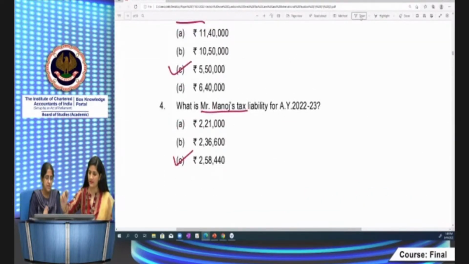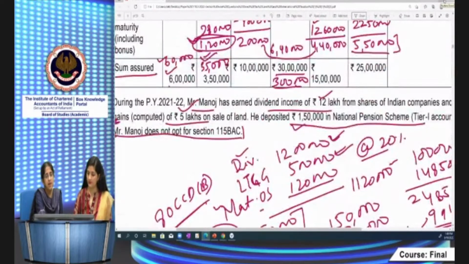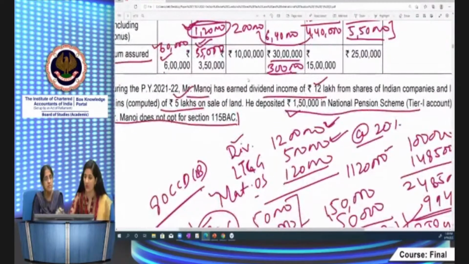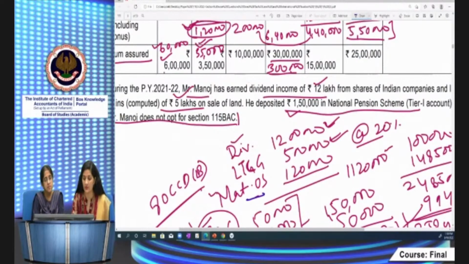Mr. Manoj tax liability here. See, this question MCQ 4 is asking to compute the tax liability of Mr. Manoj. Here he is having the dividend income of ₹12 lakh and LTCG, a long-term capital gain of 5 lakhs. It's again taxable under section 112. So here you will not give the deduction of 1 lakh rupees. And in respect of these maturity proceeds, 1,20,000 is there. So it is taxable as other sources, not as capital assets.